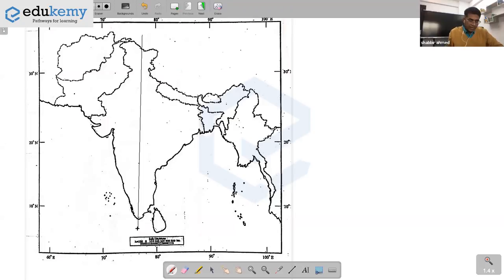This is one line. The second line you can draw is somewhere here from the tip of Point Calimere and Nepal. So this point here and this point here. The next line is passing through the Krishna Delta and the tip of Nepal. So this one here and this tip here. Then the line through Jaipur that we have, it approximately passes something like this here.